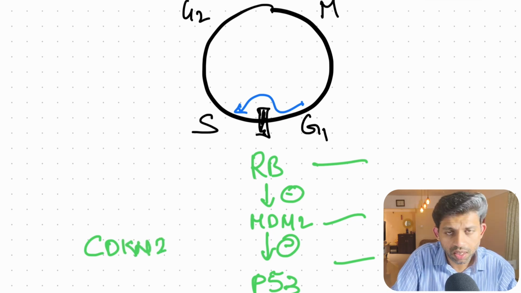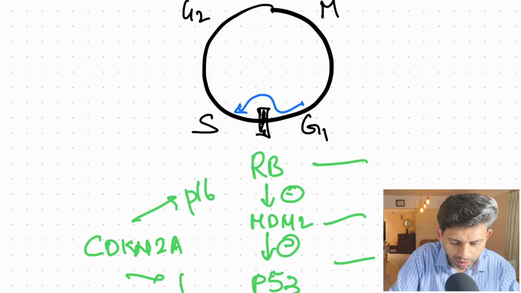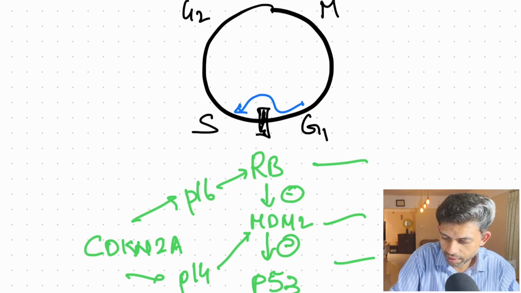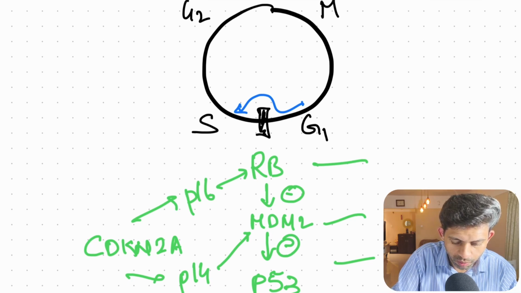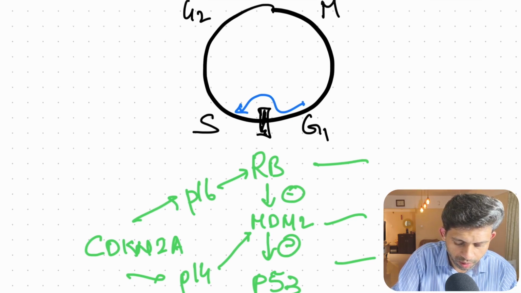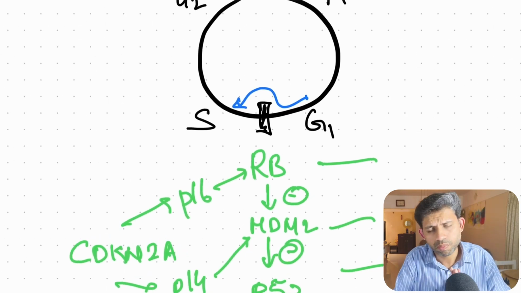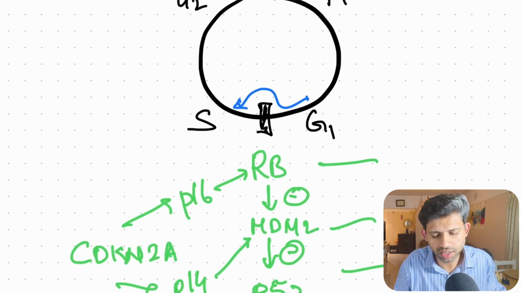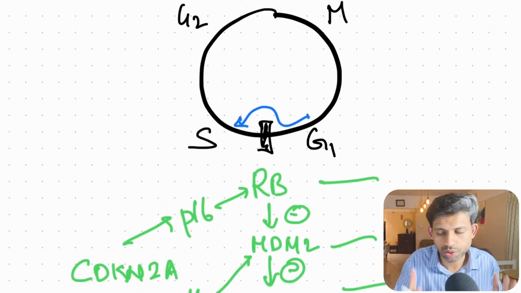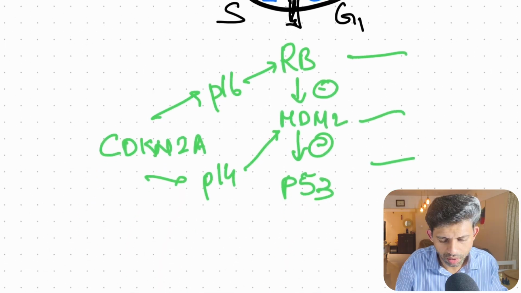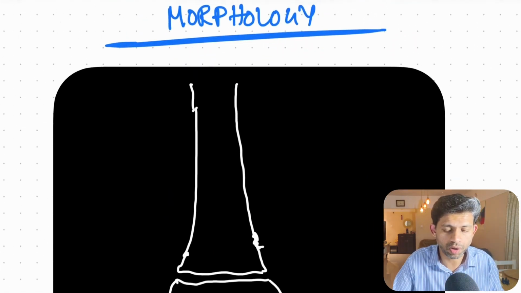Along with this, other cyclin-dependent kinase inhibitors like CDKN2A, which produces p16 and p14. p16 promotes retinoblastoma, and p14 inhibits MDM2. So mutations can occur in any of these in osteosarcoma. Now let's look at the morphology.